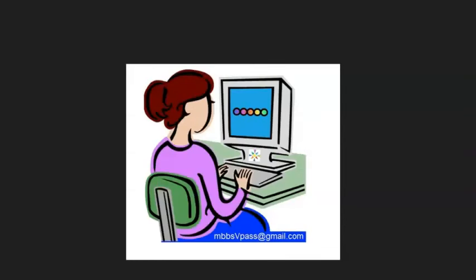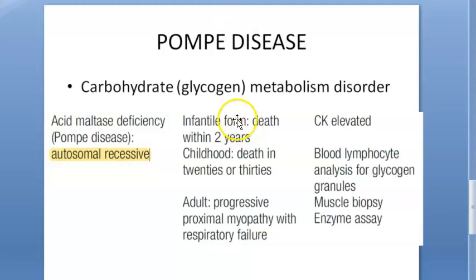So are you with us? What are we looking at? Pompe's disease. What is the deficiency? Acid maltase. What is the problem here? Lysosomal storage disorder. The actual enzyme is lysosomal alpha glucosidase enzyme. Very good, people. If it is there in adult, they will have proximal myopathy with respiratory failure. So that is how the person will suffer.